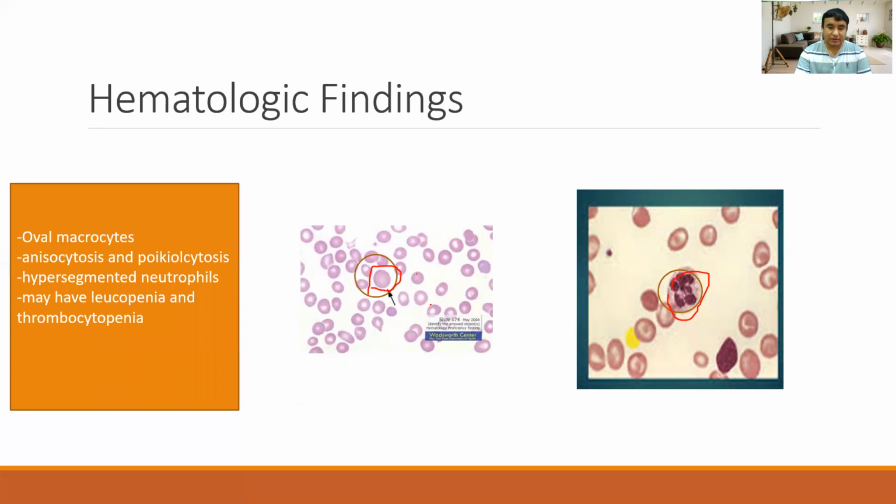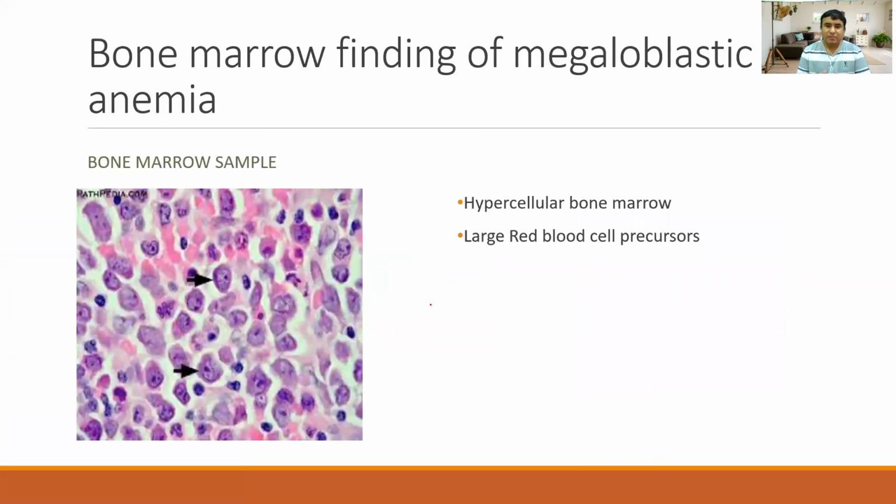Bone marrow is often not required in a patient with megaloblastic anemia, but if you do a bone marrow for other reasons, like suspecting aplastic anemia or leukemias, then in megaloblastic anemia we see a hypercellular bone marrow with megaloblasts. You can see that these are the megaloblasts and the marrow is hypercellular. Why is the size of the cells large? Because when you do not produce DNA, the cell cannot divide, and if it can't divide, the size of the RBC will be large. That is what we call a megaloblast.